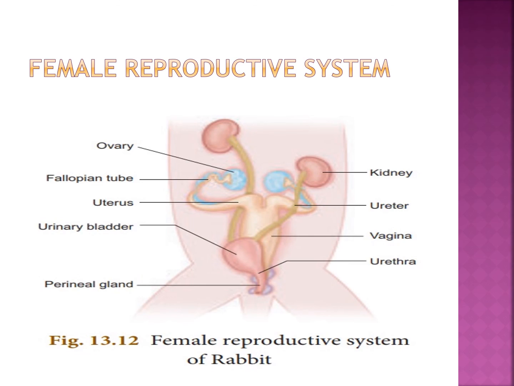In the male reproductive system, three glands are there: Cowper's gland, perineal gland and prostate gland. Here, a pair of Cowper's glands and perineal glands, the accessory glands, are present in the female reproductive system.